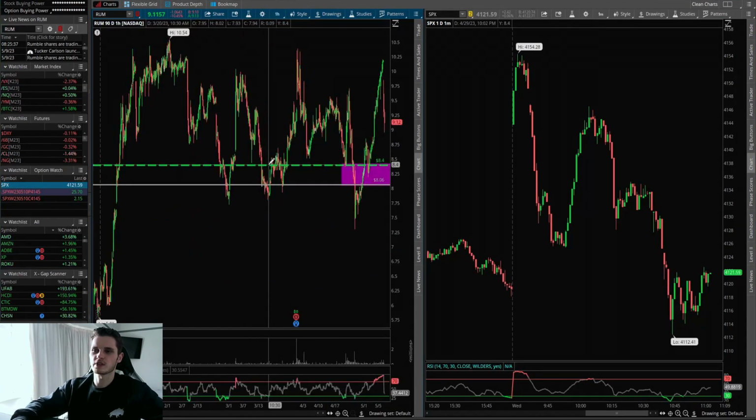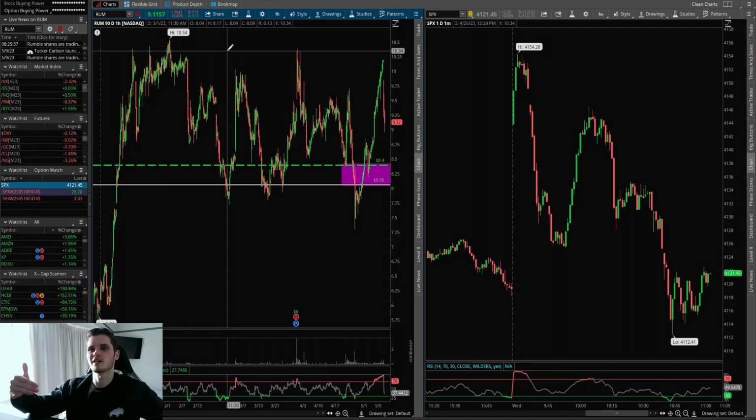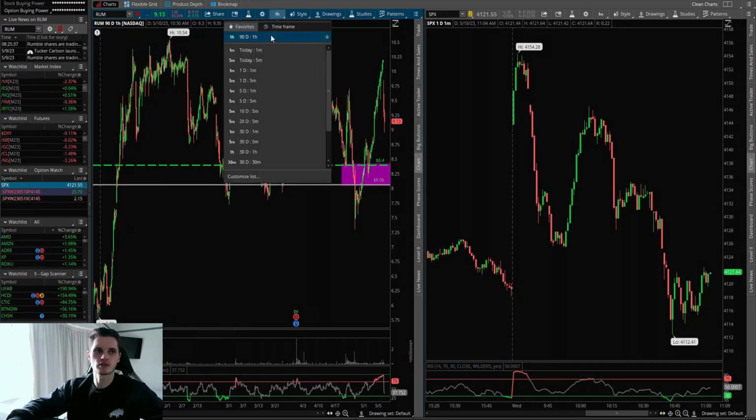The reason for that is, again, if we zoom out, we can see we're sticking near those highs. This is a 3-month chart. If we're staying near those highs, ideally we want to be shorting nearer those highs, then obviously a lot lower. So that's one of the main things I want to be paying attention to.